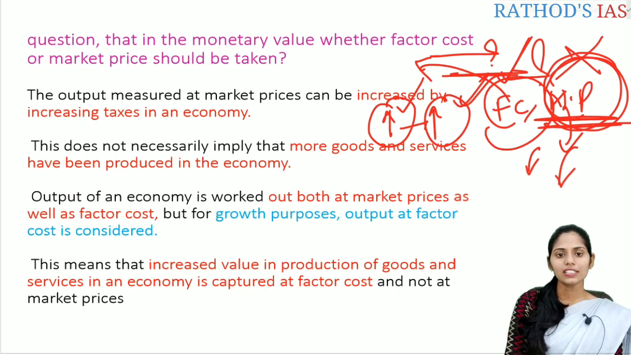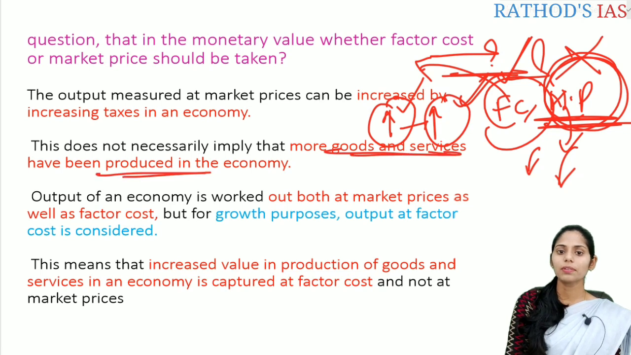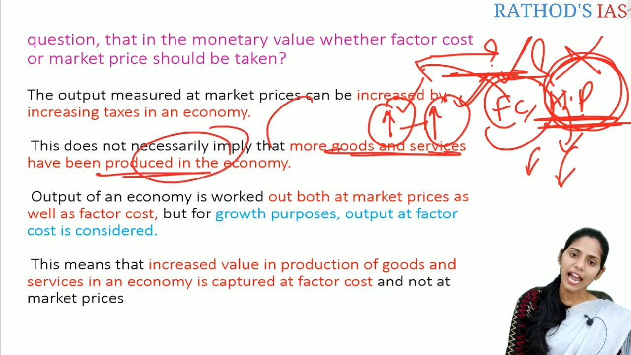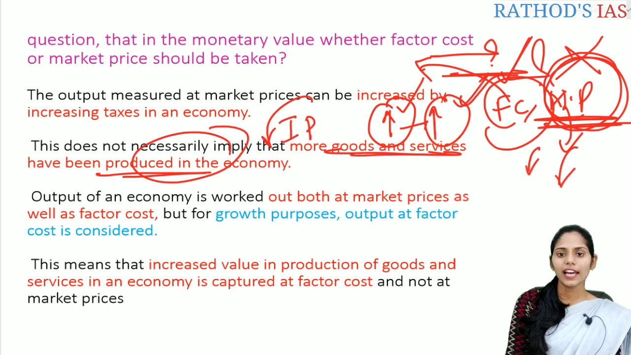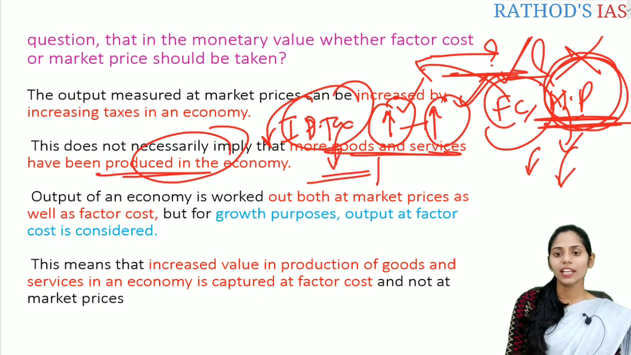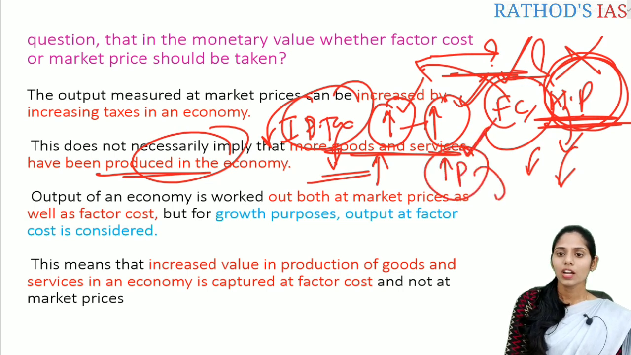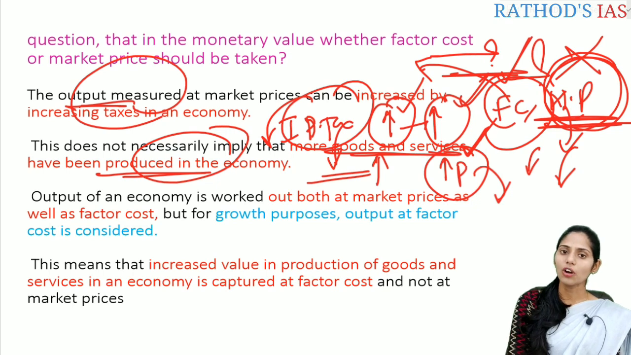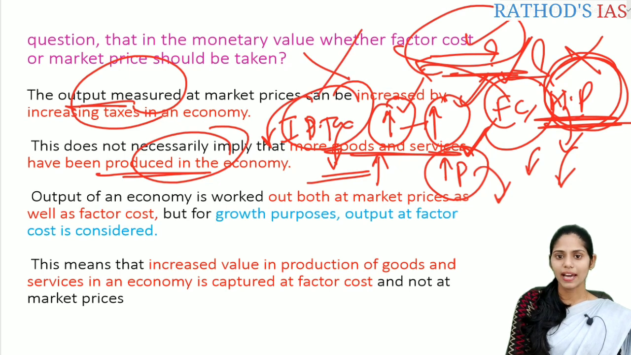If you see here, this does not necessarily imply that more goods and services have been produced in the economy. It is because of the indirect taxes added by the government on that product that there will be an increase in its price. And whenever there is an increase in the price of that good, that changes the output measured, correct? So in this case, whenever we are measuring the output, we will take into account the factor cost but not the market price.